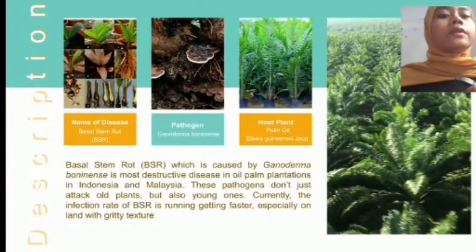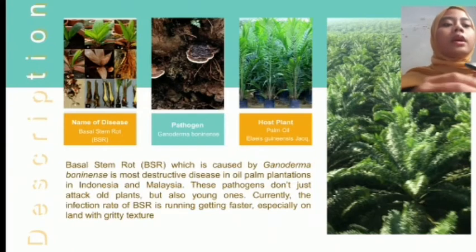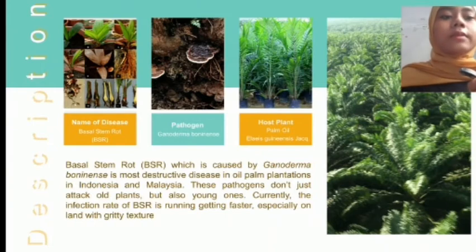Description: name of disease, basal stem root; pathogen Ganoderma boninense; host plant, oil palm. Basal stem root, which is caused by Ganoderma boninense, is a destructive disease on palm plantations in Indonesia and Malaysia. This pathogen does not just attack mature plants, but also young ones. The infection of BSR is running faster on land with sandy texture.